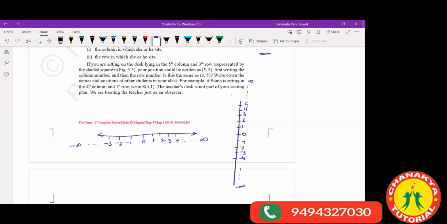So this is the same number line. Initially, it was in a sleeping position, in a horizontal line. Now I have taken it to a vertical position. The vertical line I am naming as y, and this one as x. So what we do when we take a coordinate axis, we take it like this. When the 0 of the sleeping axis and the 0 of this one coincide with each other, then you will have the origin point.